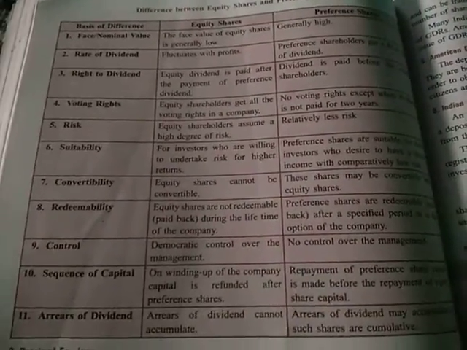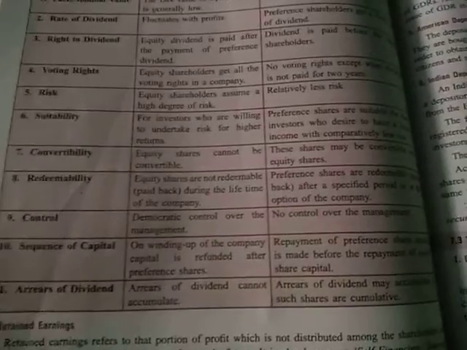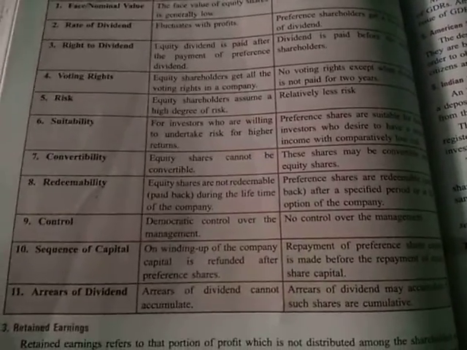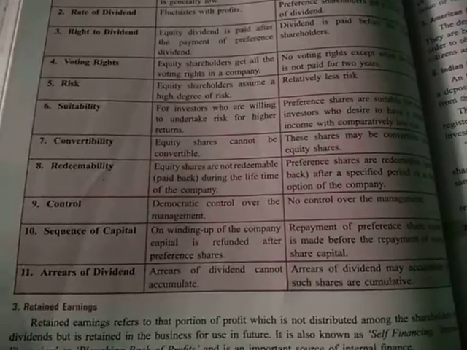So we were discussing the differences between equity shares and preference shares. Number 9, control. Equity shareholders have control over the management, but preference shareholders don't have any control over the management.